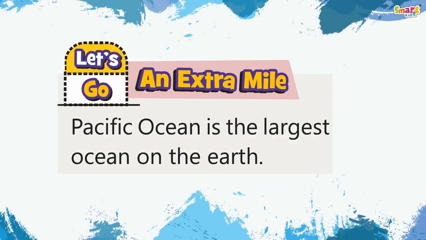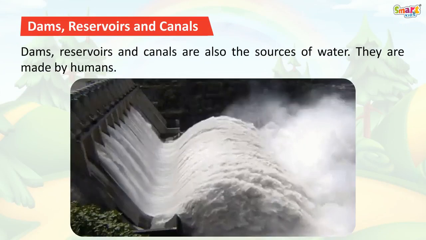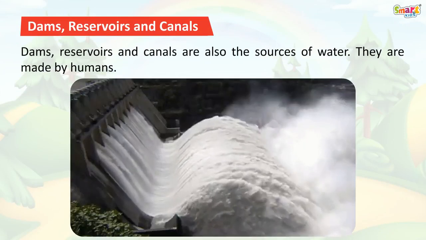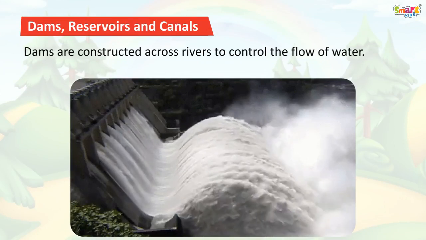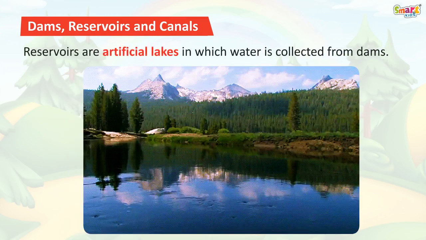Let's go an extra mile. Pacific Ocean is the largest ocean on the earth. Dams, reservoirs and canals. Dams, reservoirs and canals are also the sources of water. They are made by humans. Dams are constructed across rivers to control the flow of water.